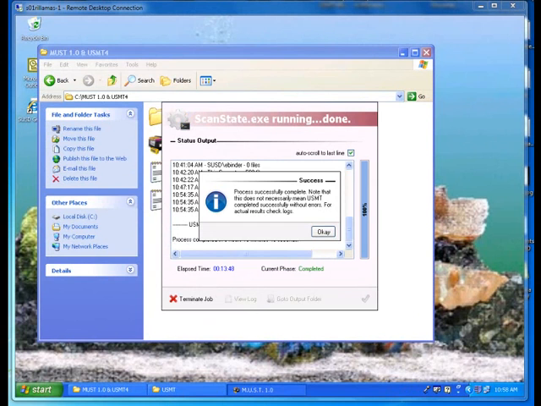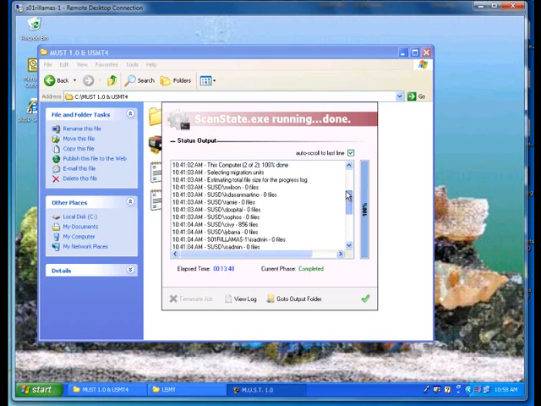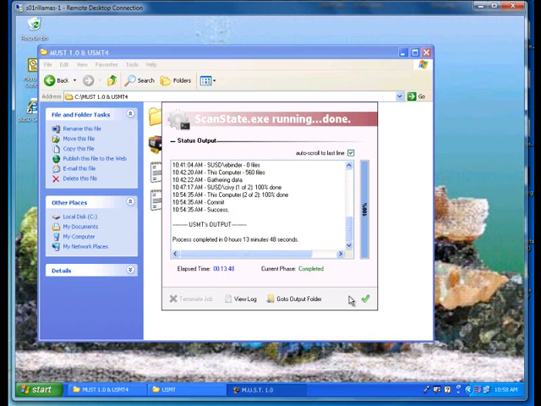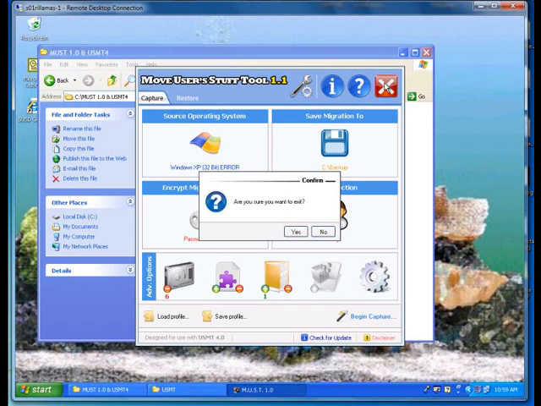Okay, so here you see the application is finished. Gives you a process completed message. It also has this little warning about, even though the application finished successfully, it may not have gotten everything. Say okay to that. You have a list of things that did and didn't do. Okay, and we'll check that. Alright, so we can close the capture portion of this program.